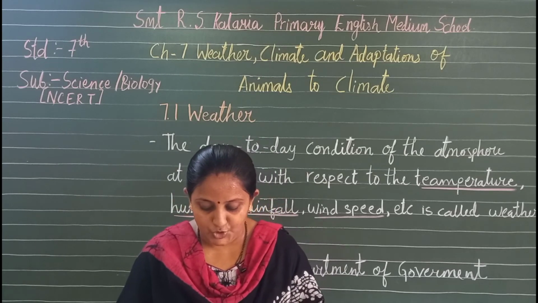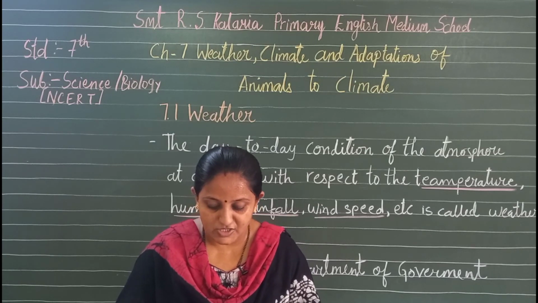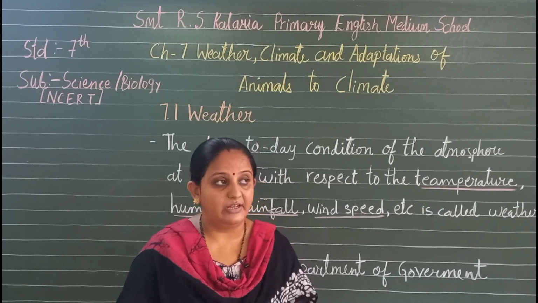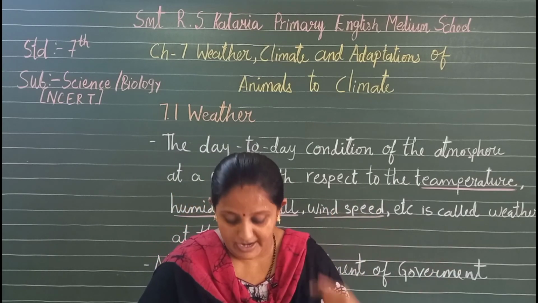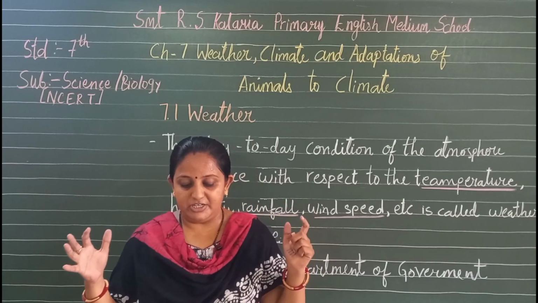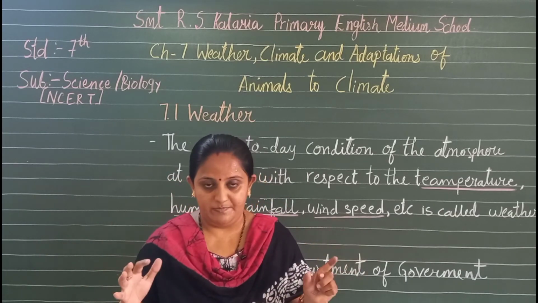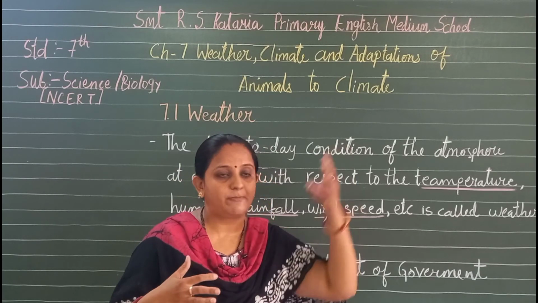The sun is a huge sphere of hot gases at a very high temperature. The distance of the sun from us is very large. Even then, the energy sent out by the sun is so huge that it is the source of all the heat and light on the earth. We receive heat and light energy from the sun.